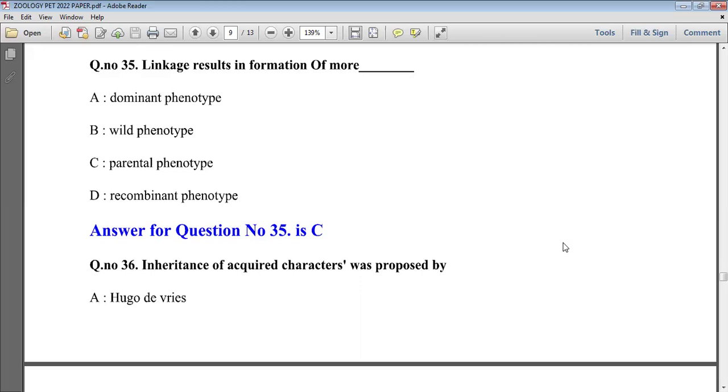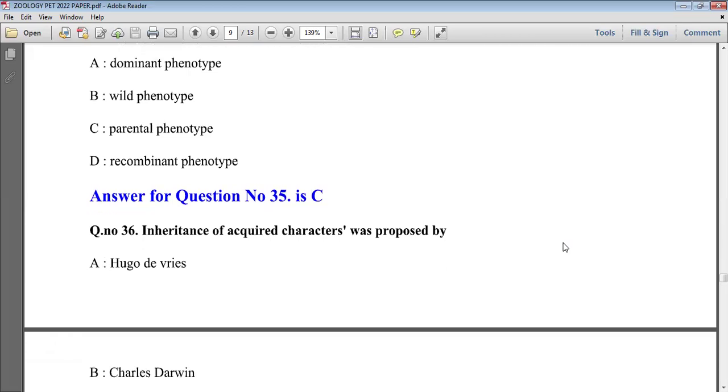And linkage is responsible for the formation of offspring exactly like the parents. So option C gives here our answer, parental phenotype. Phenotype is the phenomenon that we see in the organism, or the morphological structure is called phenotype. Parental phenotype can be seen in the offspring. It is called linkage. So option C is the right answer.